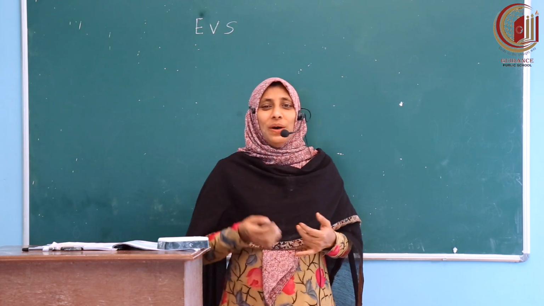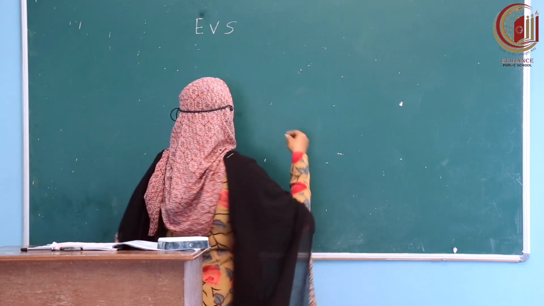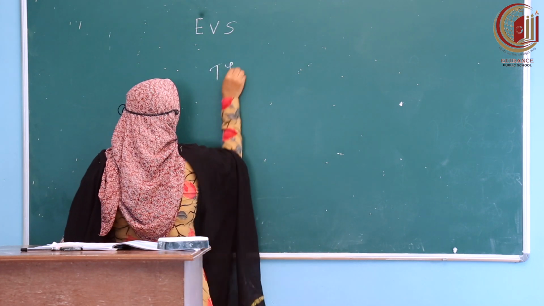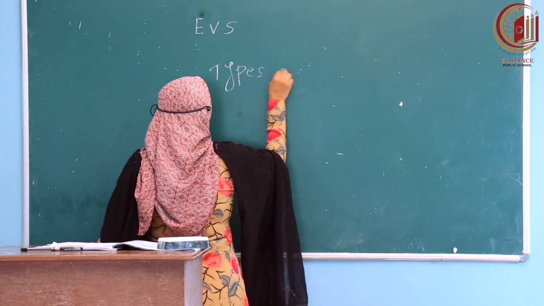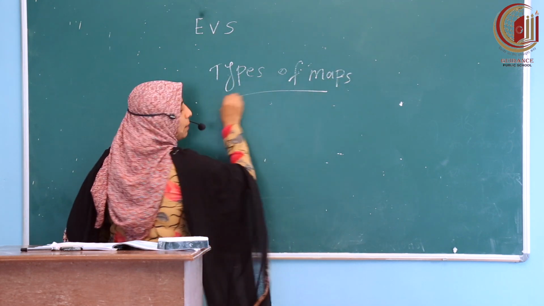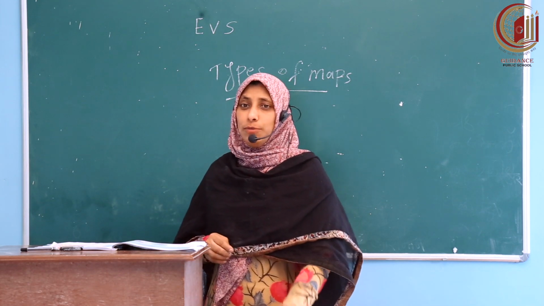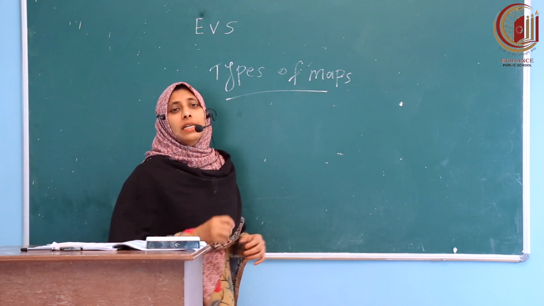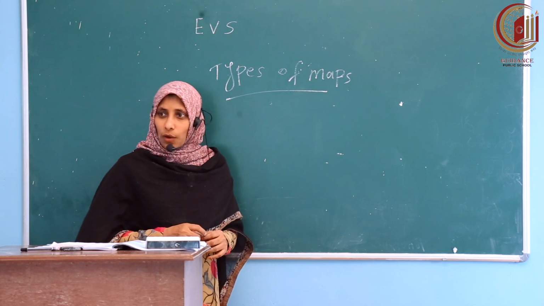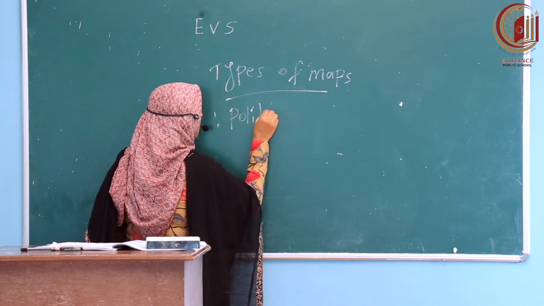Okay, so today we are going to discuss types of maps. We are going to study today the types of maps. Different types of maps are there.